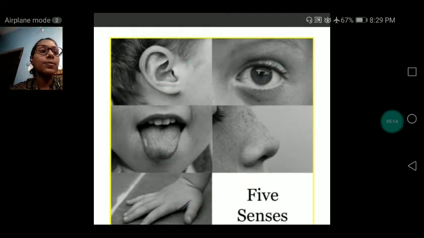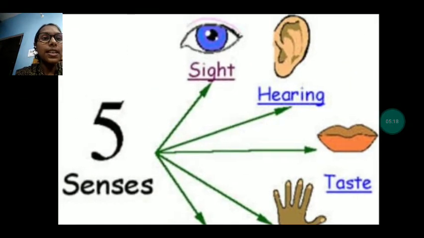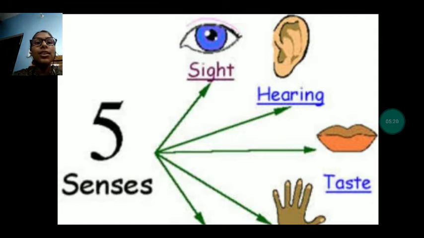Now next, you can see these are the 5 sense organs. With the help of eyes we can see. To eye we can say sight also. With the help of ears we can hear. With the help of the tongue we can taste. Show me your tongue, everyone. I have a tongue, you all have. Show me your tongue.